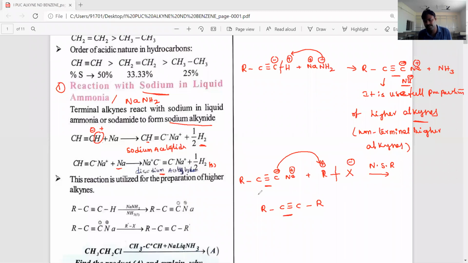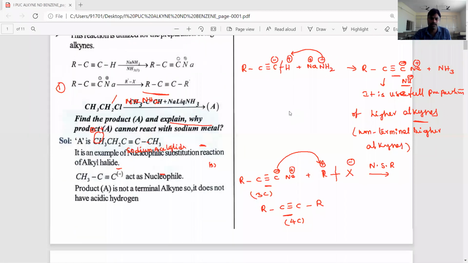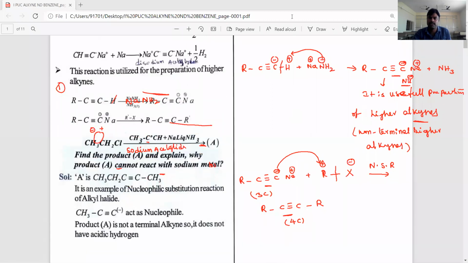For example, here how many carbon atoms are present? 3 carbons, and it becomes 4 carbons. So these sodium alkanides are useful for the preparation of higher, non-terminal alkynes, meaning acidic terminal alkynes are converted into non-terminal alkynes. This reaction is very, very important. Okay, students, I will give one more example regarding this acidic nature of alkynes.